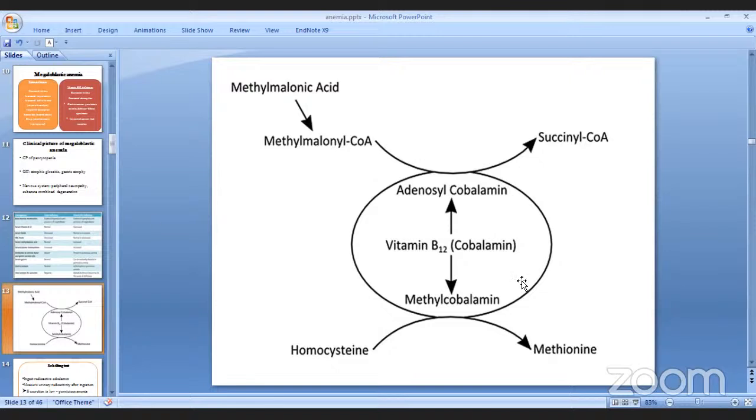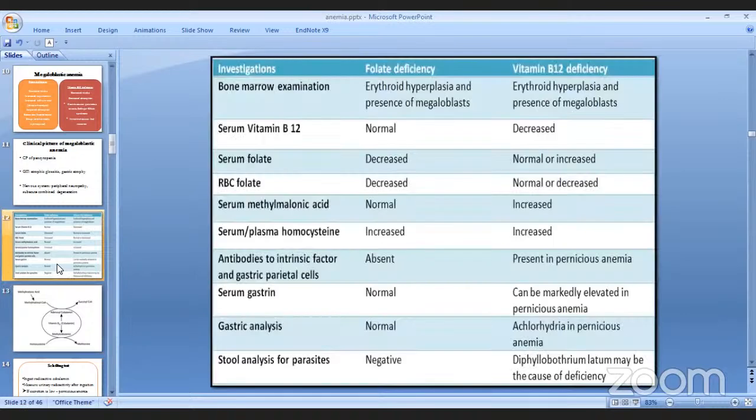Just remember this particular step है, अरु केही extra steps we don't need to remember. Methylmalonyl CoA लाई चाहिँ succinyl CoA मा जाँदाखेरि चाहिँ we need vitamin B12 and also it's the same for homocysteine and methionine है. Homocysteine to methionine मा convert गर्दाखेरि चाहिँ we need vitamin B12. So vitamin B12 को deficiency ले के हुने भयो त भन्दाखेरि there's going to be accumulation of methylmalonyl CoA and homocysteine in blood है. यो दुईटा कुरा चाहिँ accumulation हुने भयो.